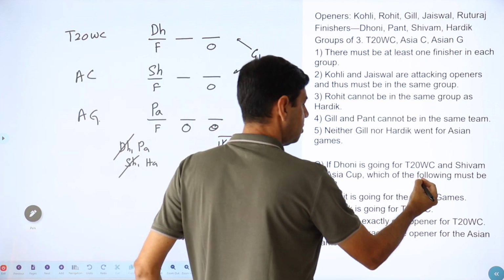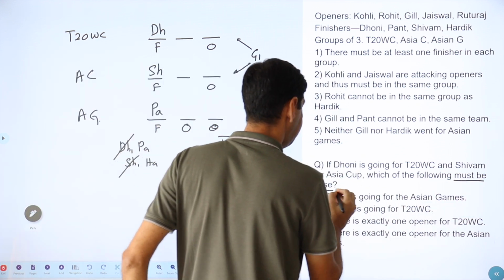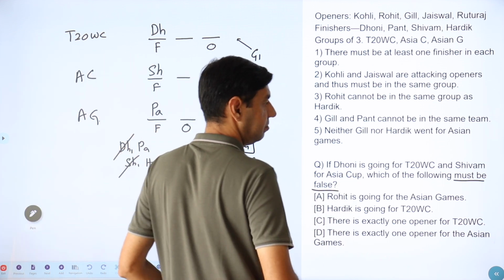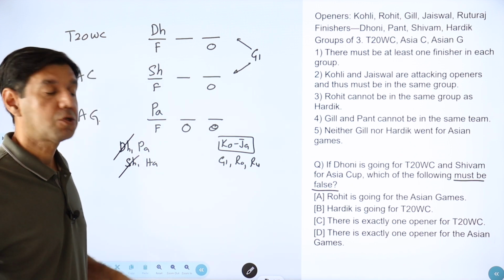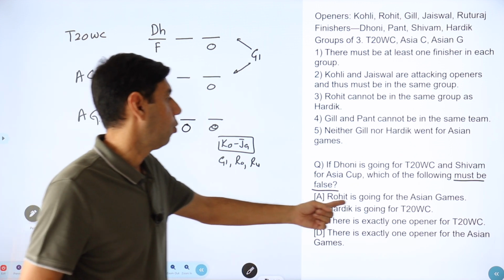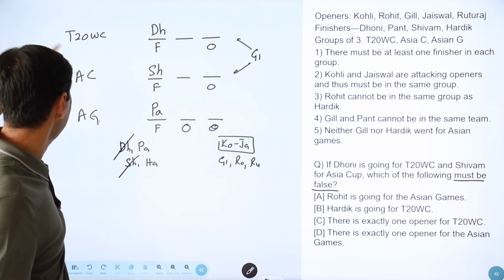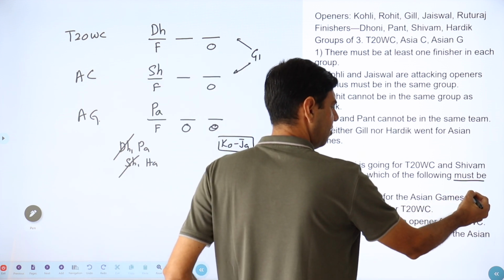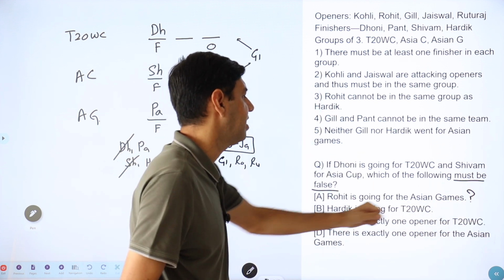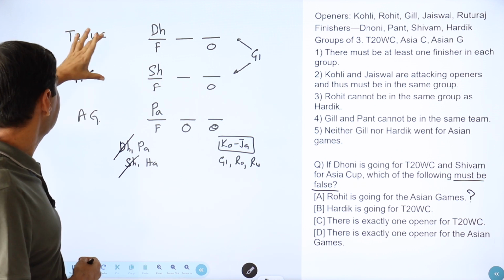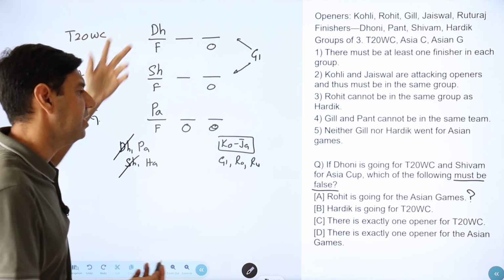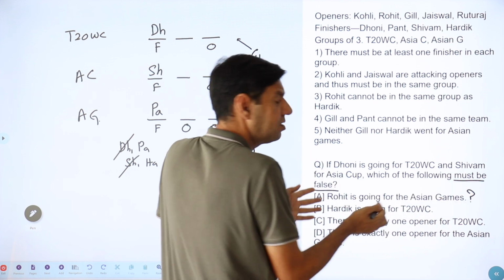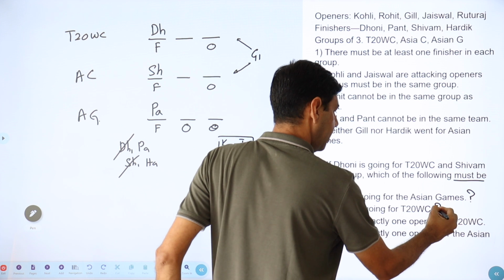So what is the question asking? Which of the following must be false? Okay, so must be false, that is they cannot be true. So try to make them true. Let's see. Rohit is going for Asian Games. As of now, I can have Rohit anywhere. Hardik is going there. It is possible. So it looks possible. I'll have to go into details. Hardik is going for T20 World Cup. Hardik couldn't come here. He could come here. Yes, this is also possible. Right, so if it is possible, it will become true, and if it becomes true, it is not necessarily false.